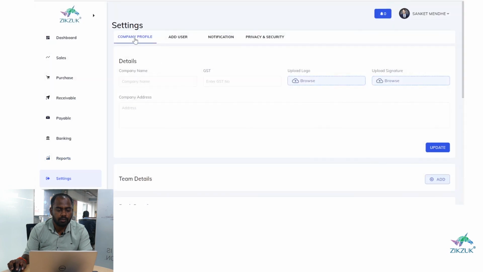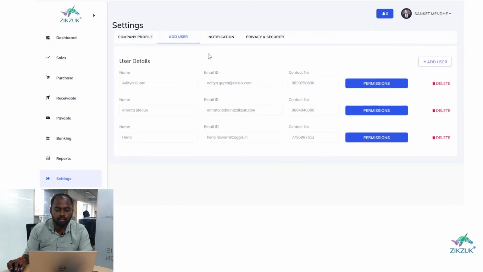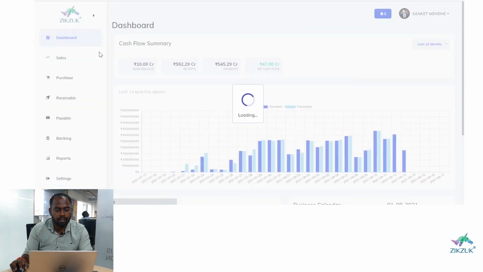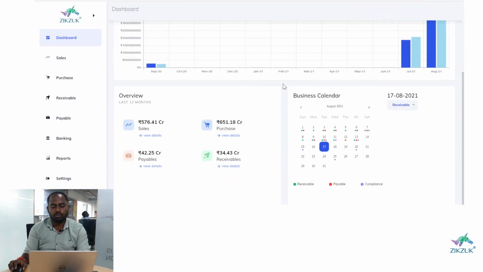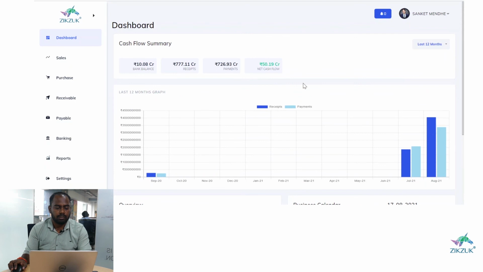Now comes the settings. You can basically add users from our platform. So let's say your wife or your brother is helping you in the business and you want to give him access to our platform, he can also access this platform, right? So this is basically about the ZigZoom BFM that helps you in your business finances and business growth. Now we are adding many more features like Tally entries, so you can create permissions for your sales accountant and others, right?